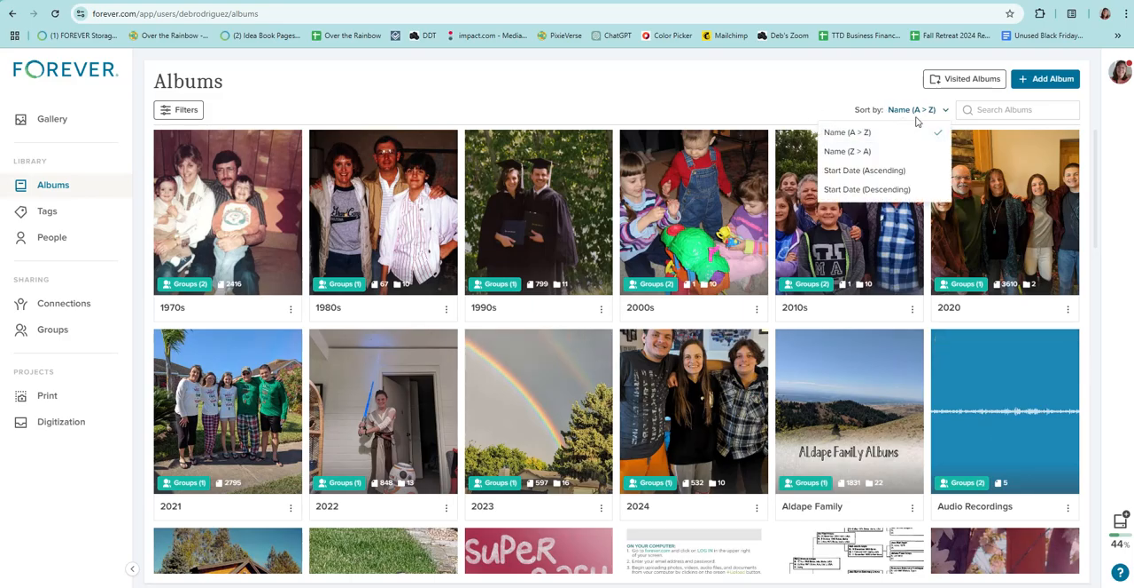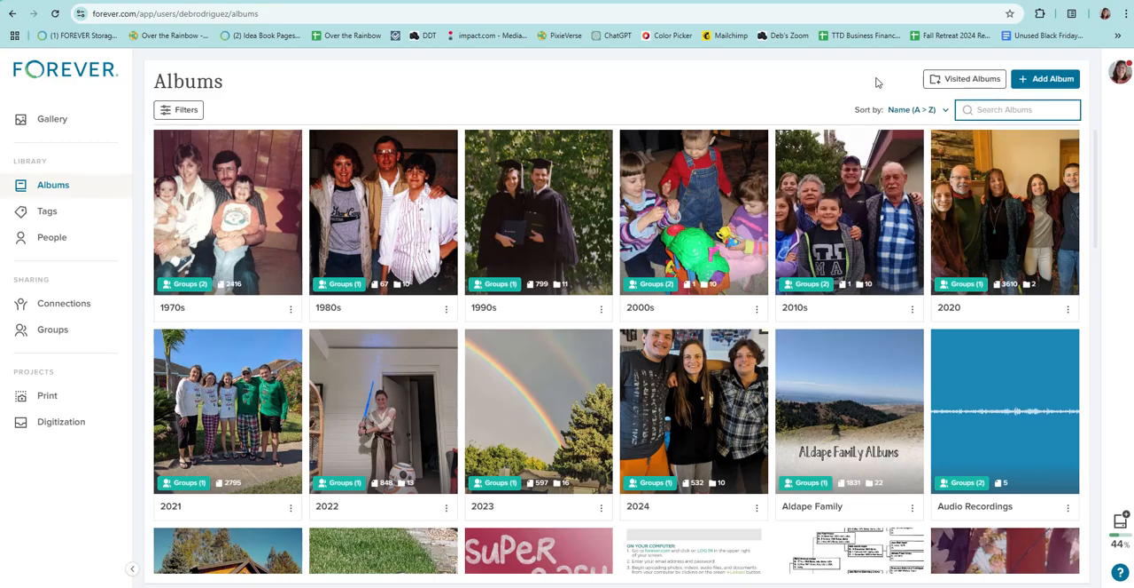You can always change your sort by, so you can see your albums by start date. If you do a lot of dates, I don't use dates for all of mine, so I don't use this much. I don't have very many of these dated with start dates. But that is something that I can show you in another video as far as the albums go. Mostly I leave them sorted by name A to Z. You can also sort them by name Z to A. You can use this anytime to change things around, and there's a search bar up here.